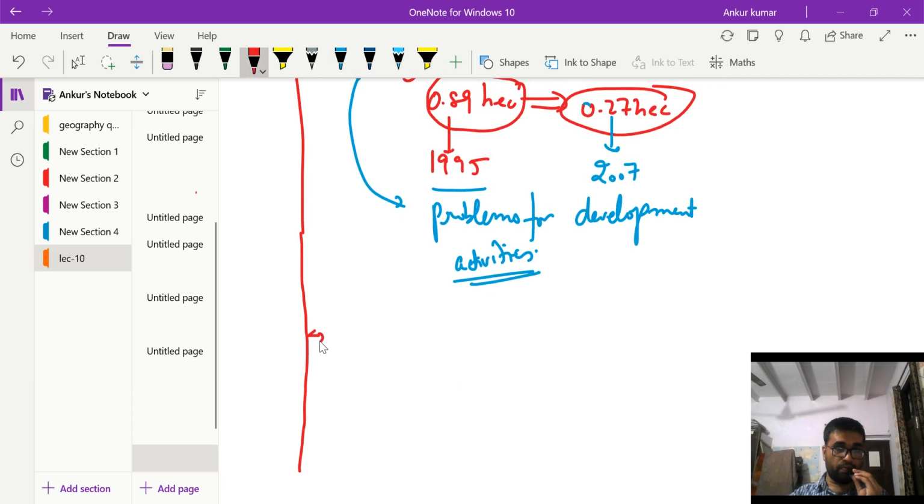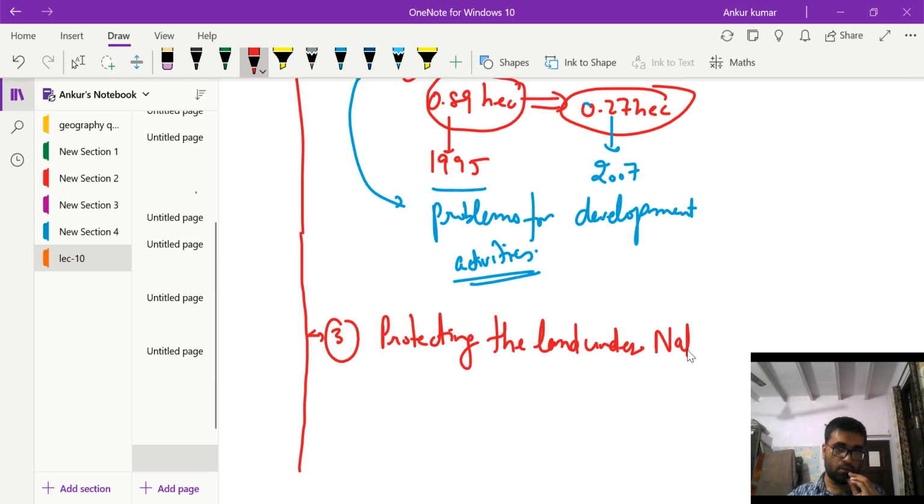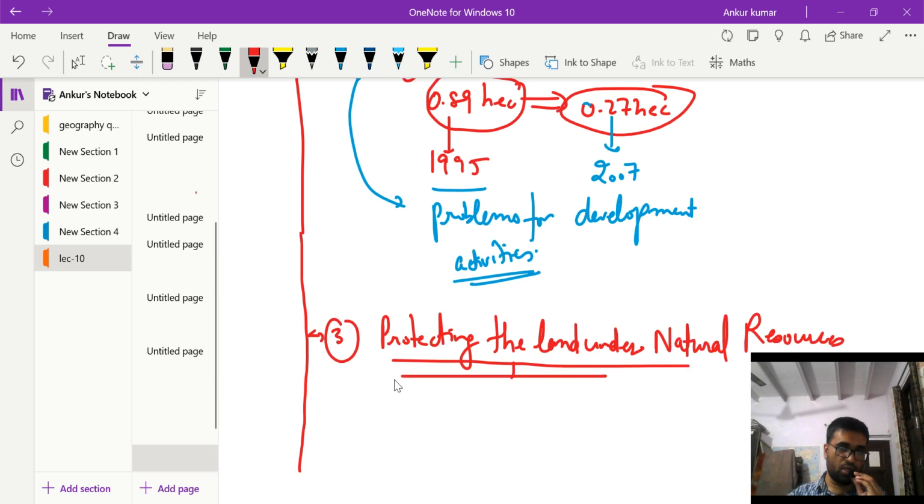The third part is protecting the land under natural resources, like forest, etc. We know the natural resources provide us very important ecosystem services.